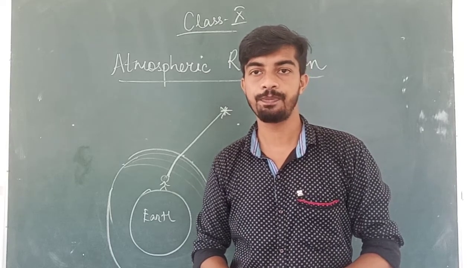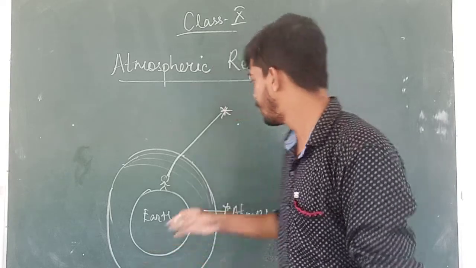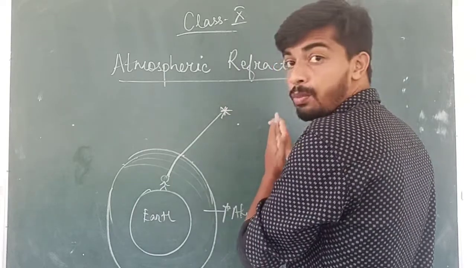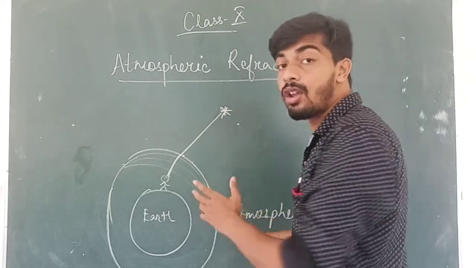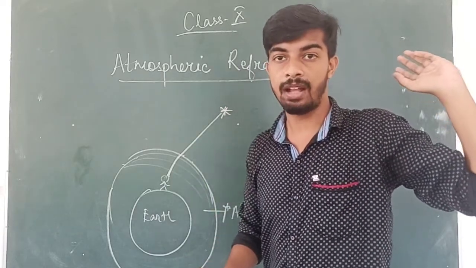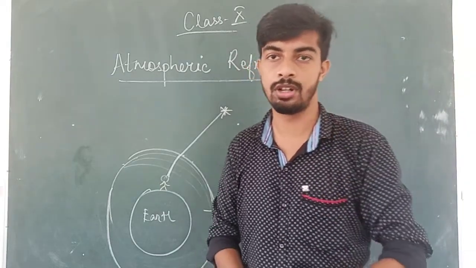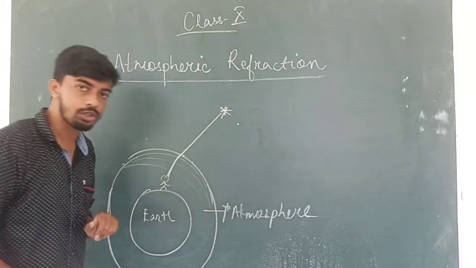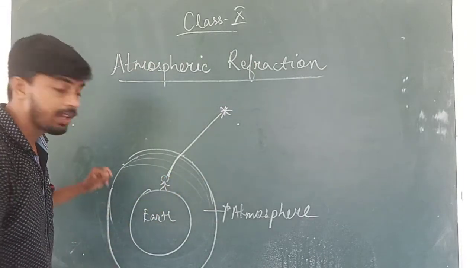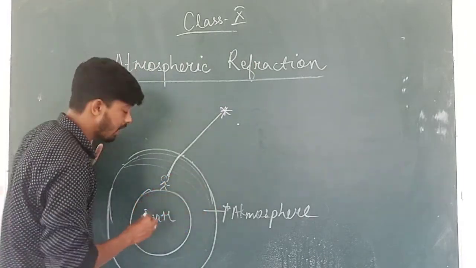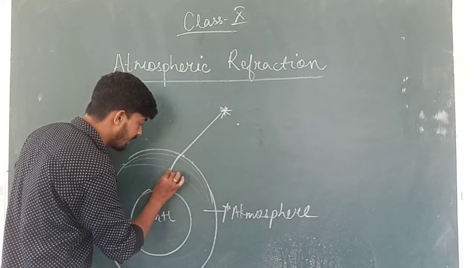For example, if I am looking at the board, the board is in front of me. I cannot see what is going on behind my back because my eyes can only visualize the things which are in front of me.